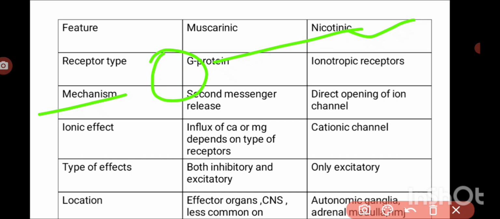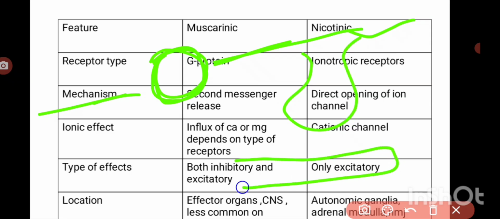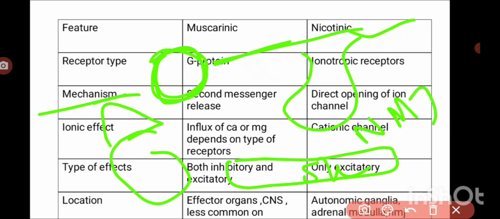This is the ganglia, the connection of two neurons, right? So it is present on the autonomic ganglia, or else it is present on the junction of neuron and skeletal muscle, the neuromuscular junction, and also it is present on the adrenal medulla. On the kidney we have the adrenal gland, right? So on the adrenal medulla it is present.